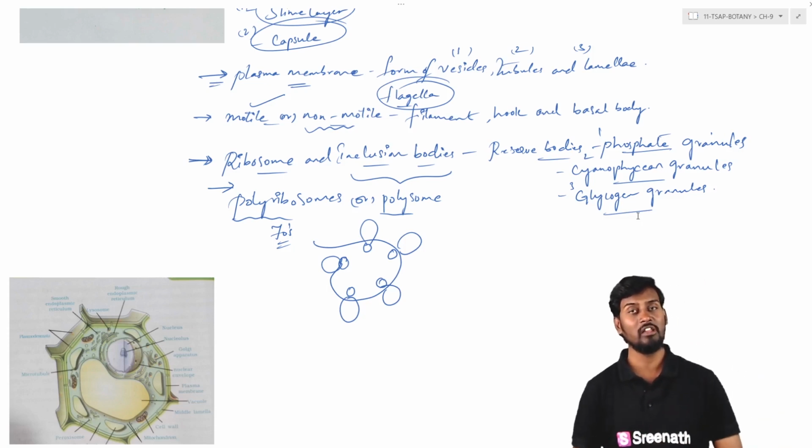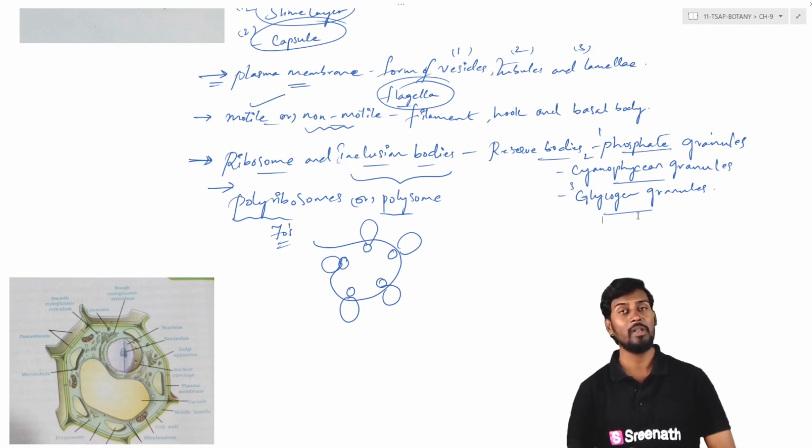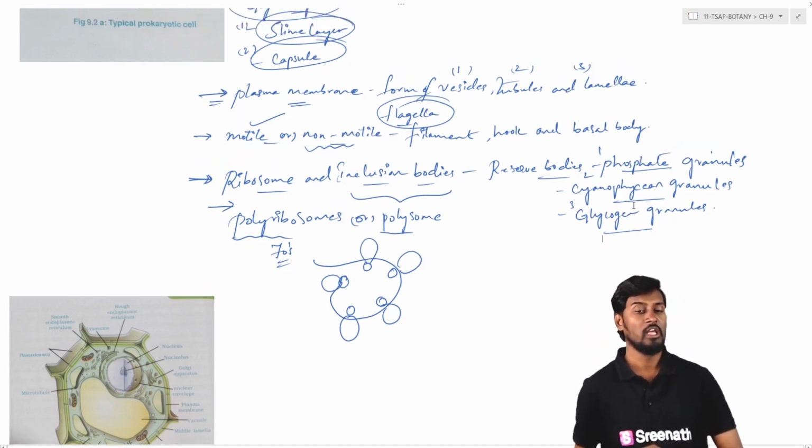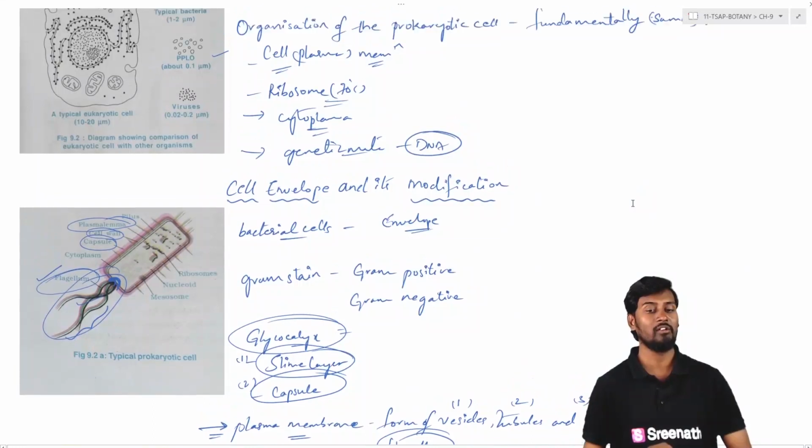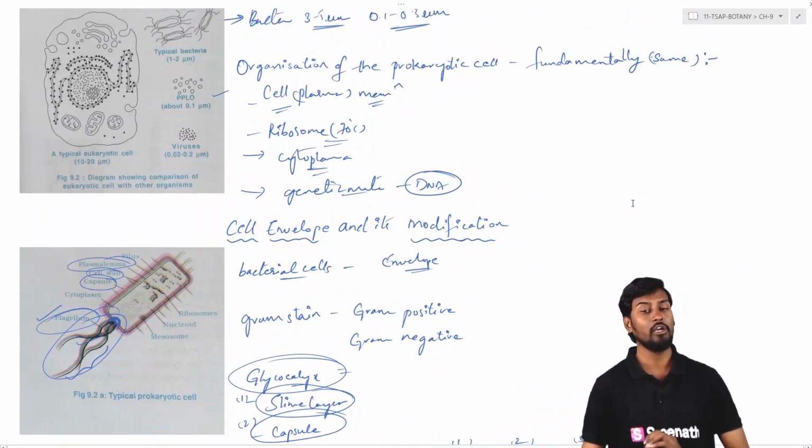So that is about the reserve granules, also called inclusion bodies, present within the cytoplasm of the prokaryotic cell. So when we say prokaryotic cell, what we should remember is the complete organization of the prokaryotic cell, where the envelope consists of the plasma membrane or cell membrane, covered with the cell wall and also the glycocalyx or the slime layer.